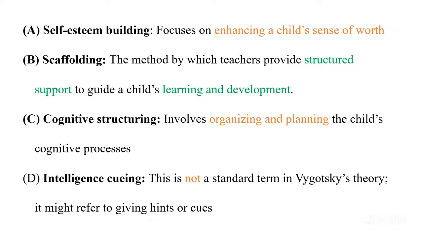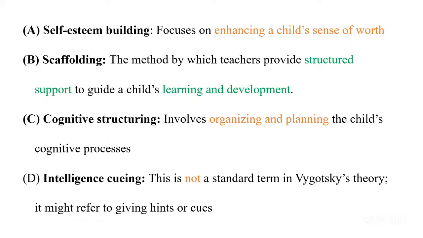So option A is self-esteem building. This is focused on enhancing the child's sense of worth, what we are. Scaffolding is structured support which is provided by a guide to a child to learn and develop. This could be the right answer. Don't you think so? Then we have C, that is cognitive structuring. It involves organizing and planning the child's cognitive process.